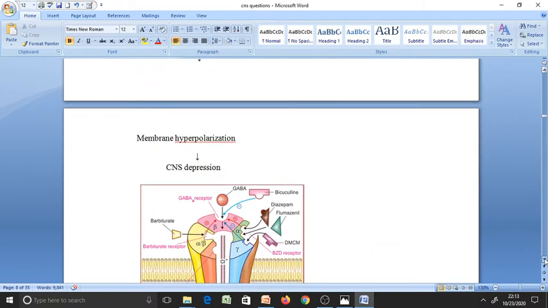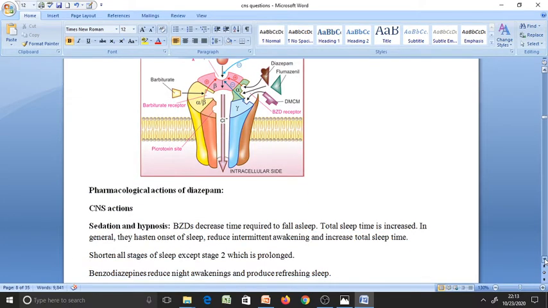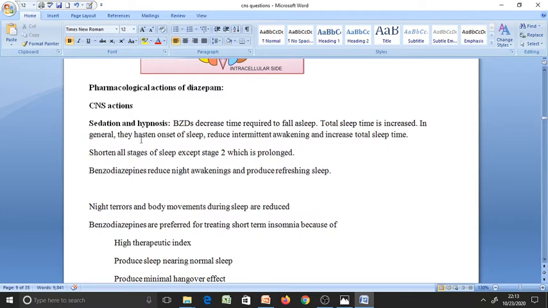Okay. Next, coming to the pharmacological action. Mainly it has action on the CNS, and in the CNS it produces sedation and hypnosis. Once you are taking benzodiazepine, the time taken to fall asleep will be reduced. The total sleep time will be increased. So it will hasten the onset of sleep, reduce the intermittent awakening, and increase the total sleep time. All the stages of sleep will be shortened except stage 2 sleep. It reduces the night awakenings and produces a refreshing sleep. The night terrors and body movements will be reduced.